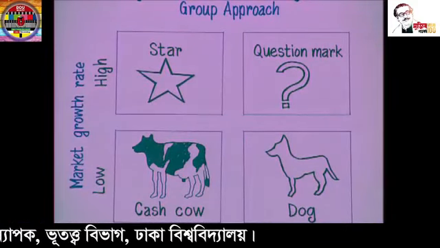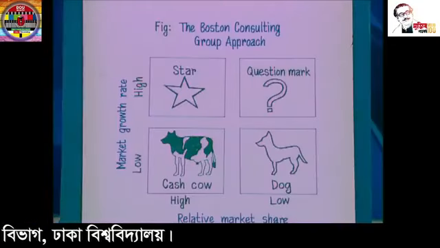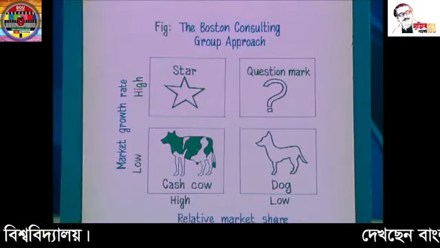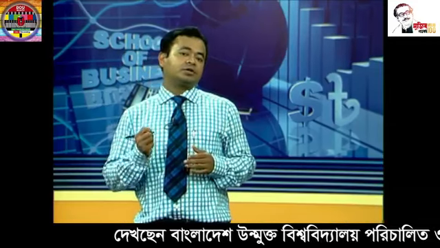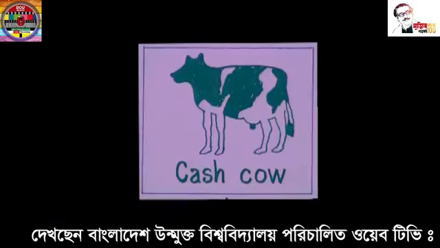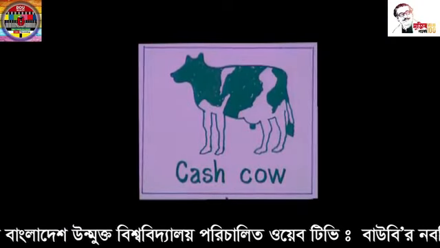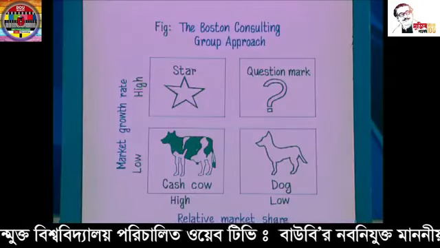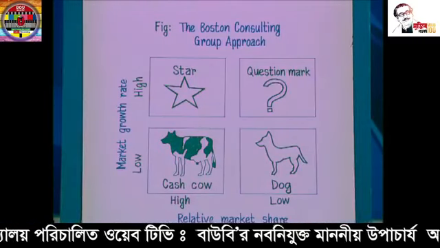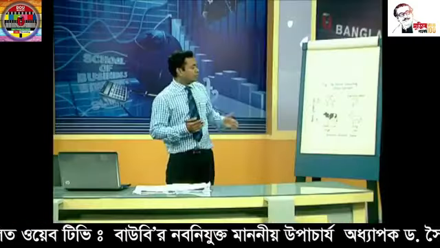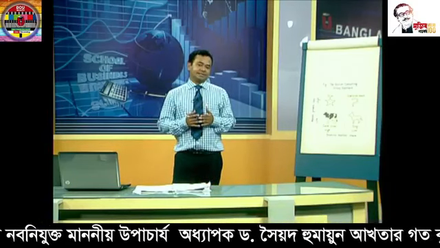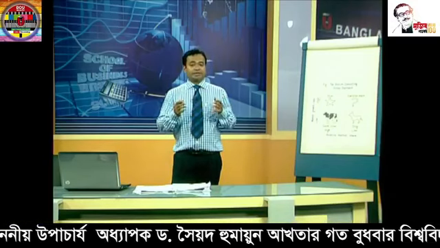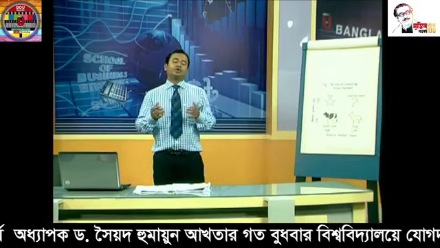We see in case of stars, this is actually high market growth rate and high relative market share. In this situation, the company always tries to hold the market share and has to face a lot of competition in the market. In case of cash cows, we can see the relative market share is high and the market growth rate is low, and in this situation the company uses the harvesting strategy. The company tries to collect as much money as possible from the market.